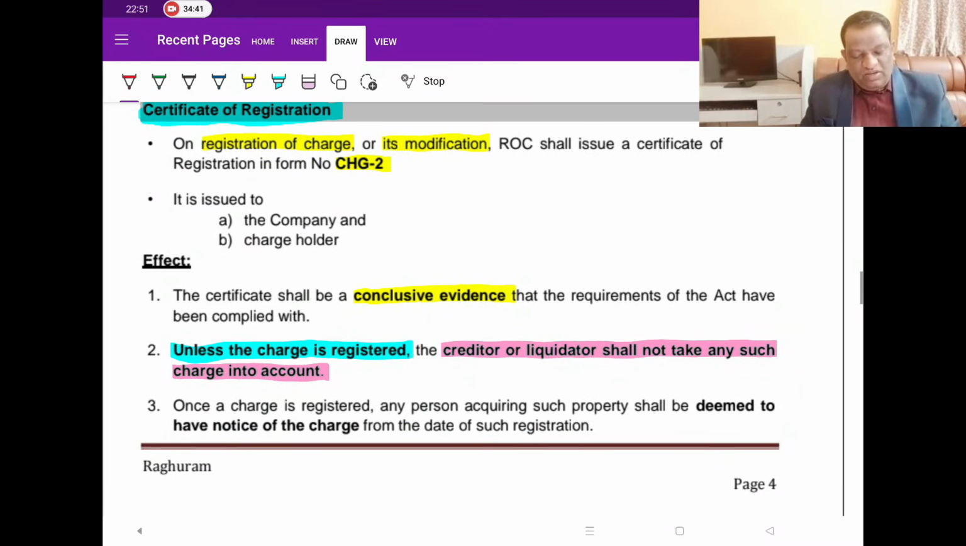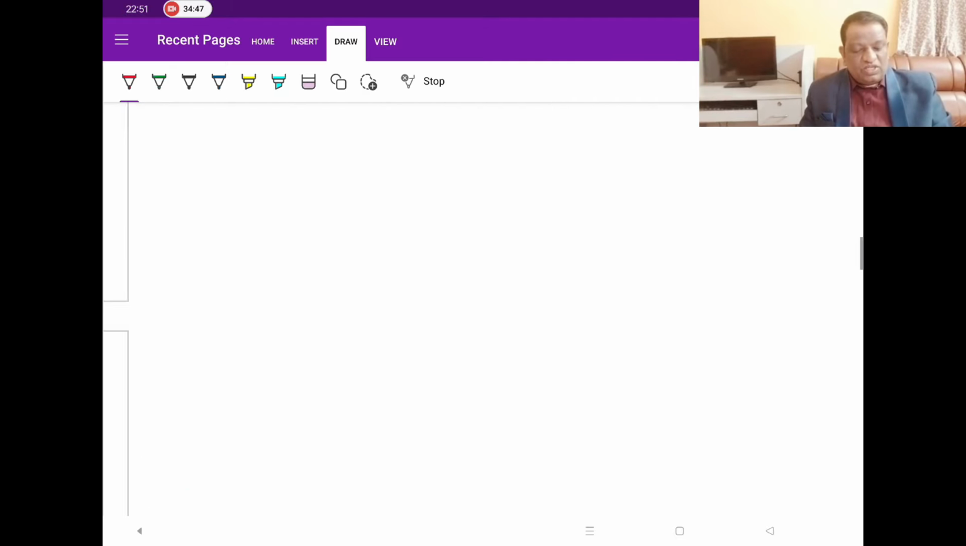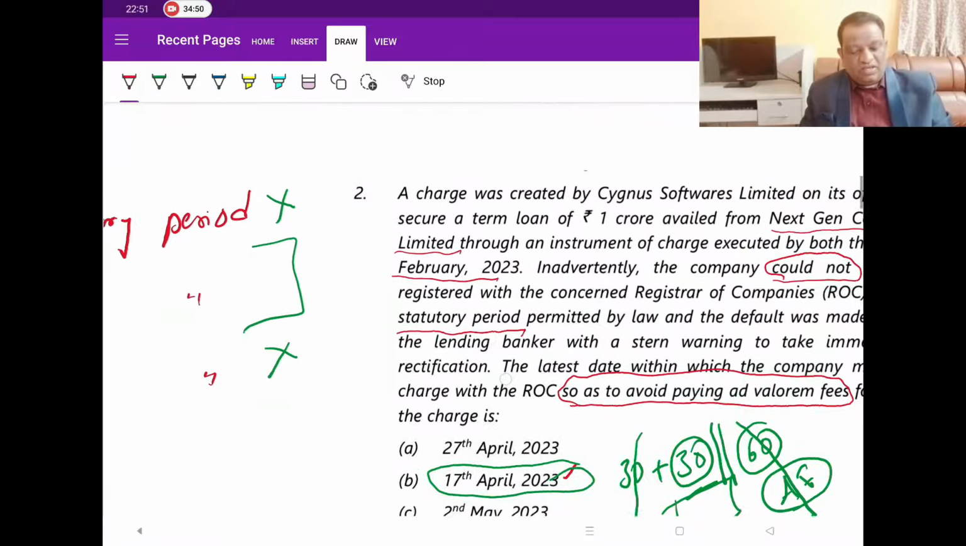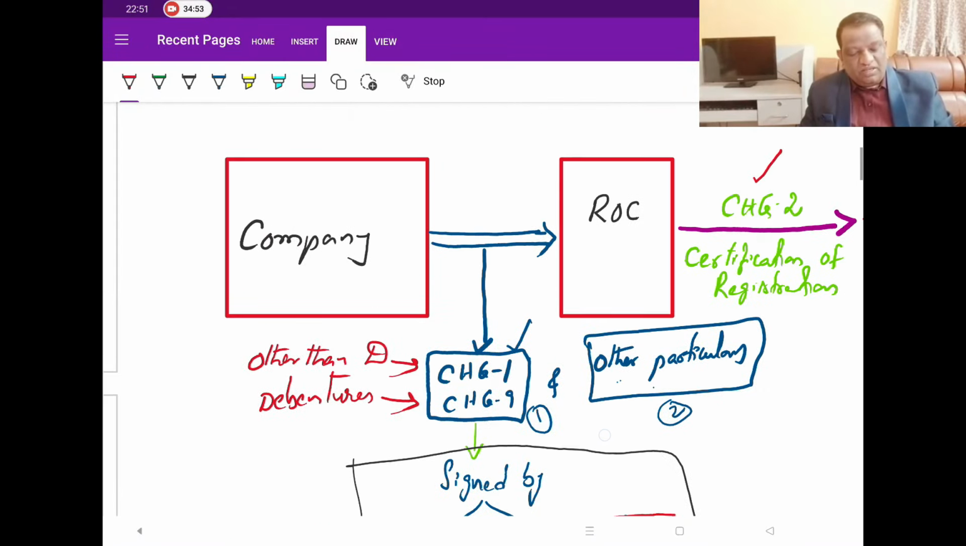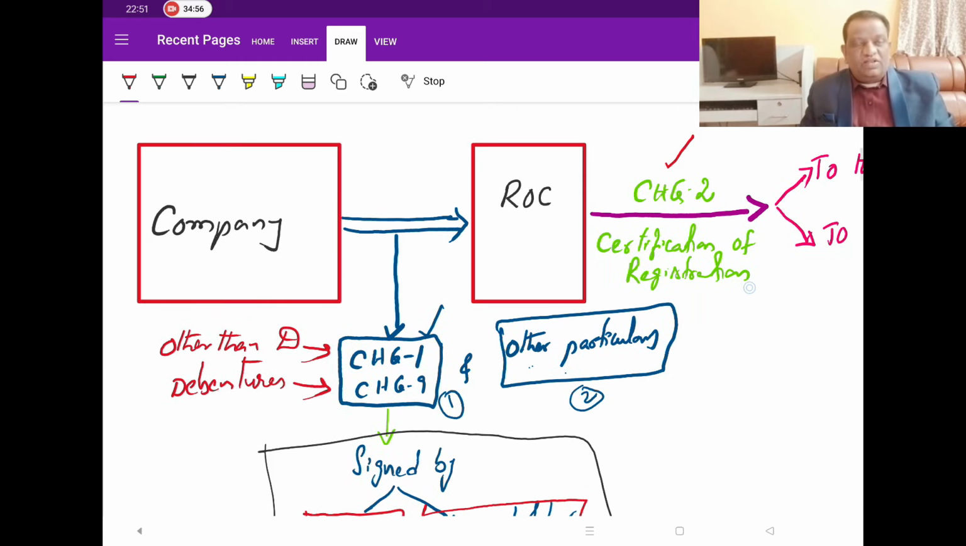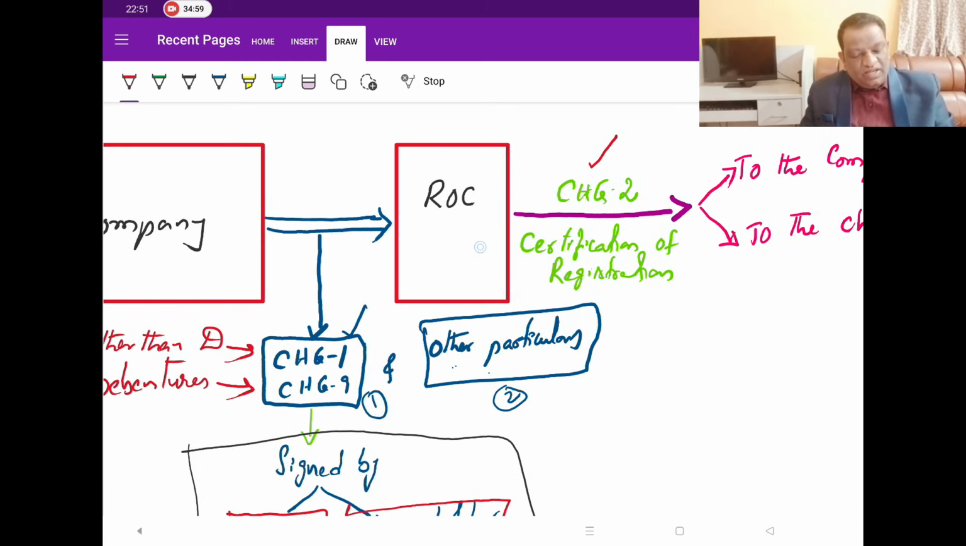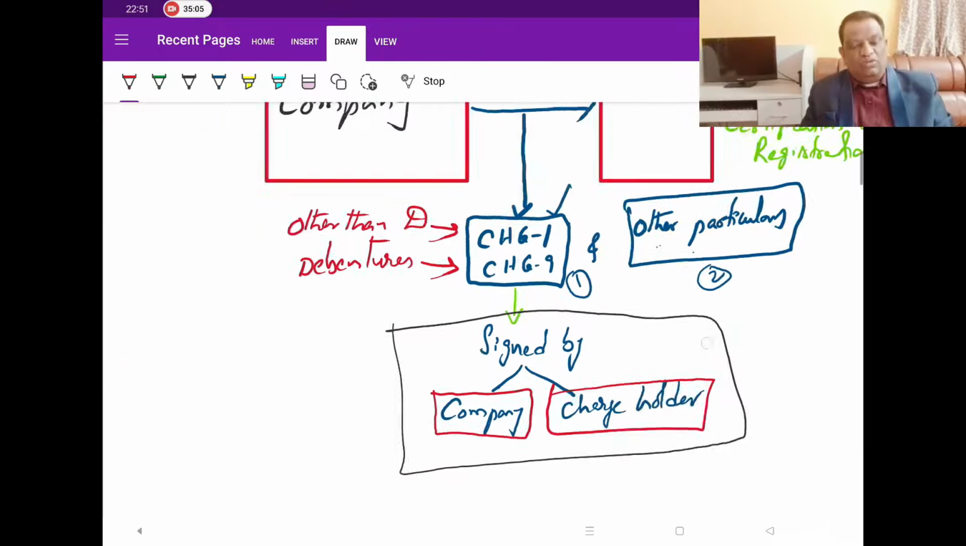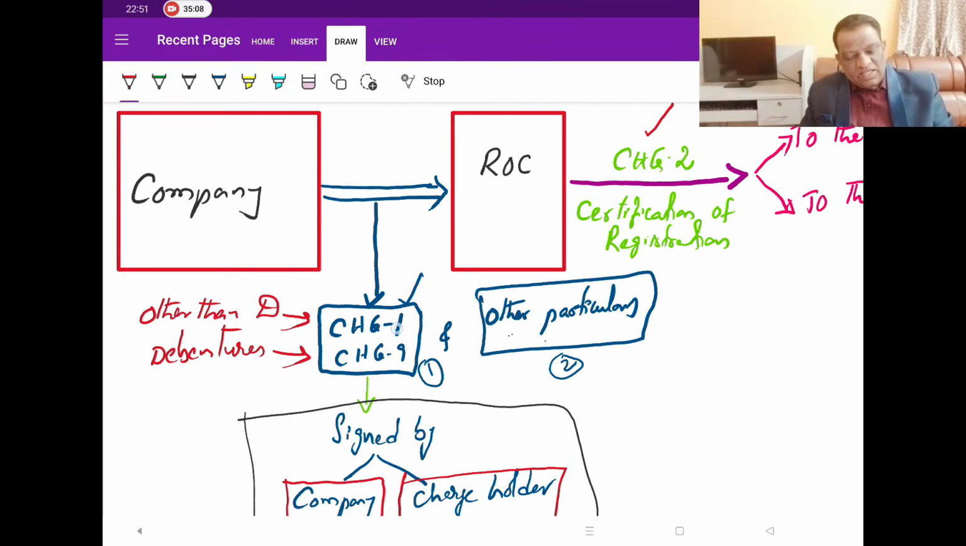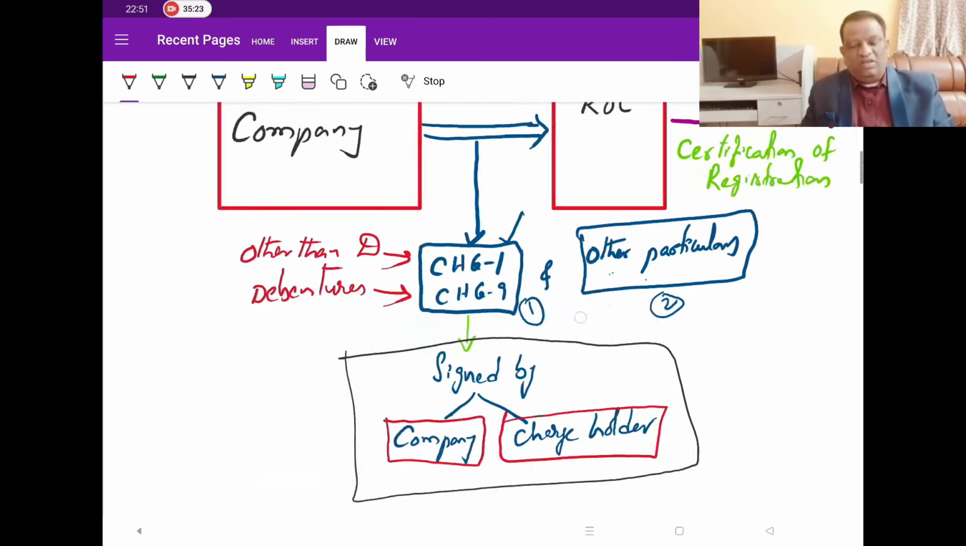Now, let's move on with the certificate of registration. Like we talked about earlier, we have seen the diagram. Let me come to it. Here, where is the certificate of registration coming and who is issuing to whom? It is the ROC who will issue this certificate of registration of charge to the company and the charge holder. Now, when will he issue this? After receiving either CSG1 or CSG9 from the company, who is a borrower, along with the documents. Once he receives it and is convinced with the authenticity of the documents, then ROC will issue this CSG2 to both the parties, that is the company and the charge holder.